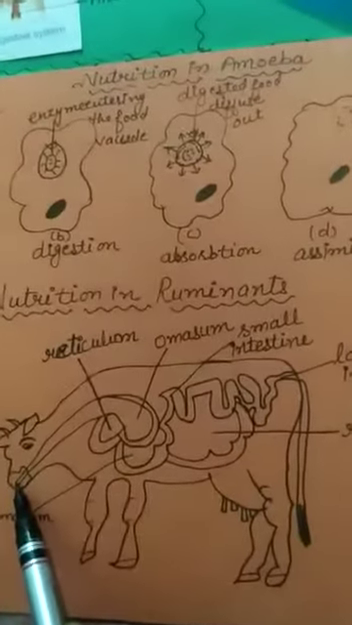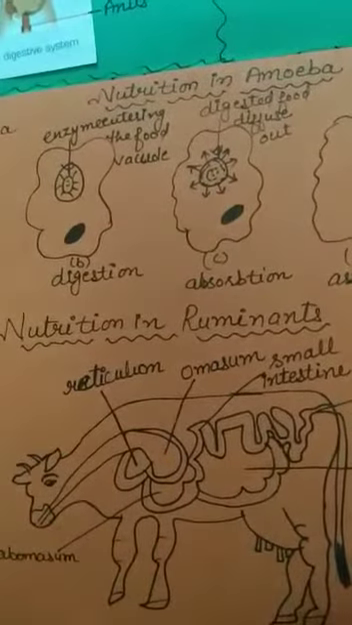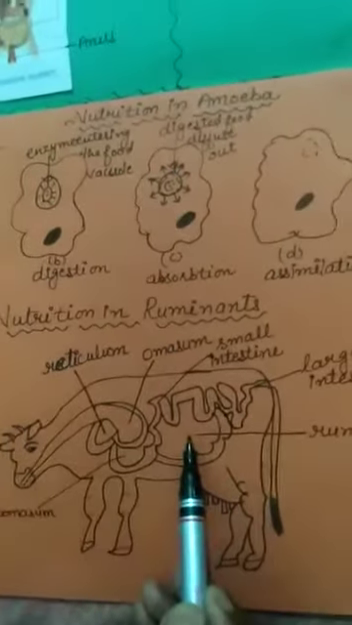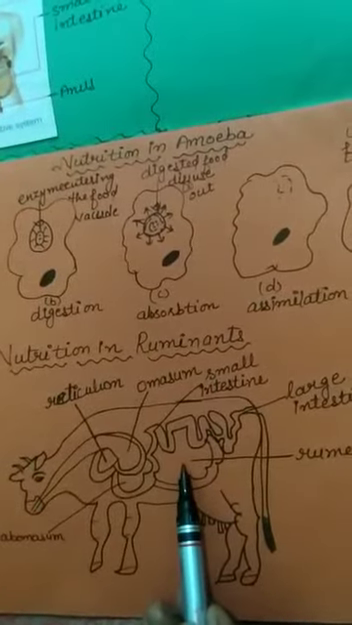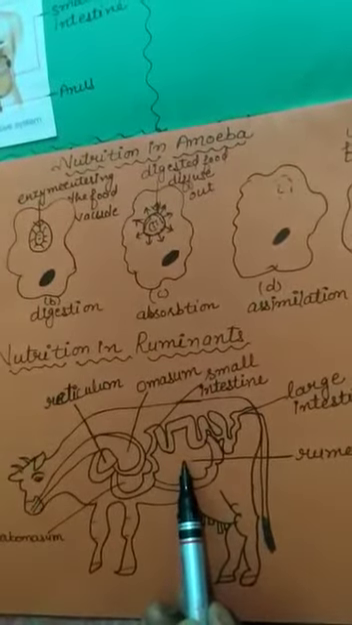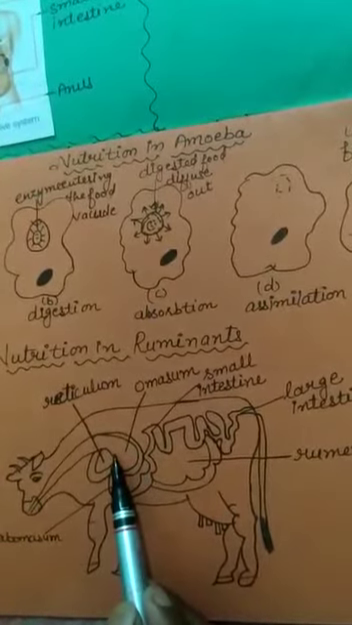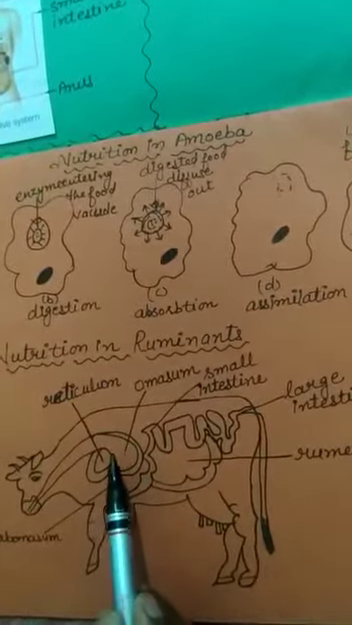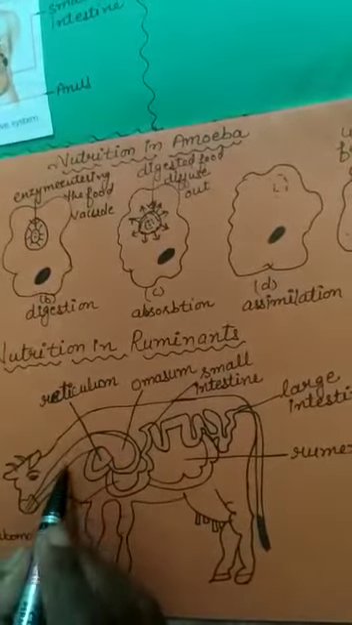The food that is swallowed goes into the first and largest chamber, known as the rumen. This is the rumen. The partially digested food is known as cud. The bacteria present in the rumen help in the digestion of cellulose, and the food goes into the second chamber, known as the reticulum. From the reticulum, the food is returned back into the mouth,